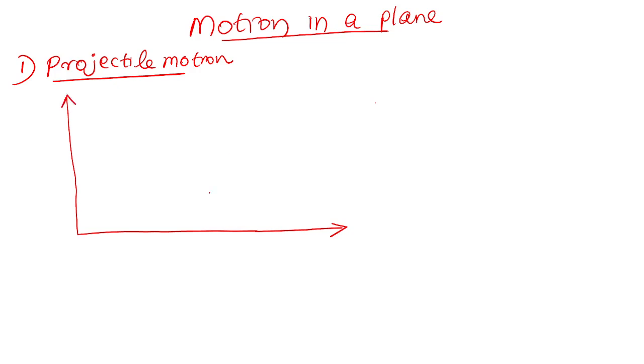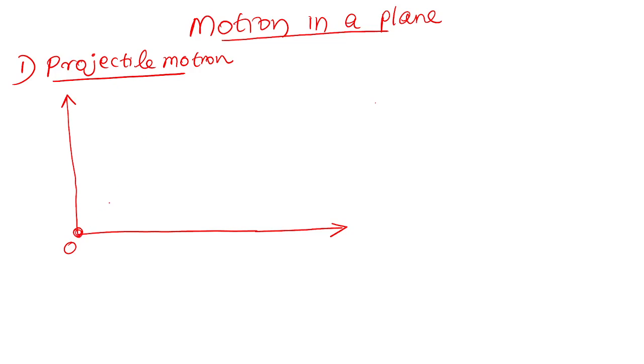Let it be the x-axis. This x-axis is lying on the ground. This is the vertical axis representing the height of the body. There is a body which is initially at the origin.